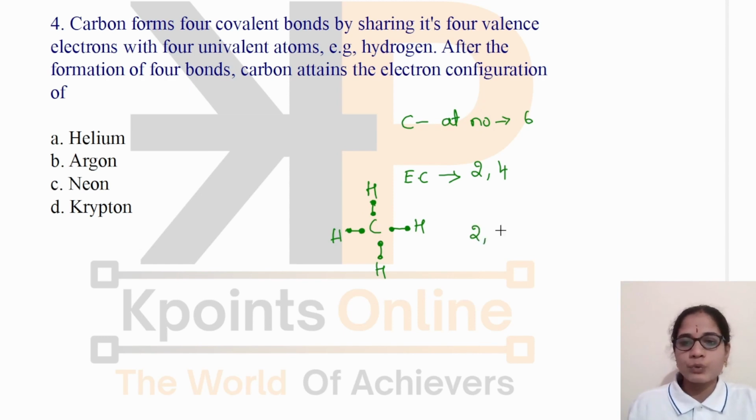configuration of 2, 8. You can see here 1, 2, 3, 4, 5, 6, 7, 8. These are the electrons around the carbon atom. We are showing only the valence electrons here. So the electrons after making covalent bonds will be 2, 8, that is, equal to the electronic configuration of neon. So carbon attains the electronic configuration of neon. This is simply an example. You can take any example of carbon which forms covalent bonds with any other atoms also.